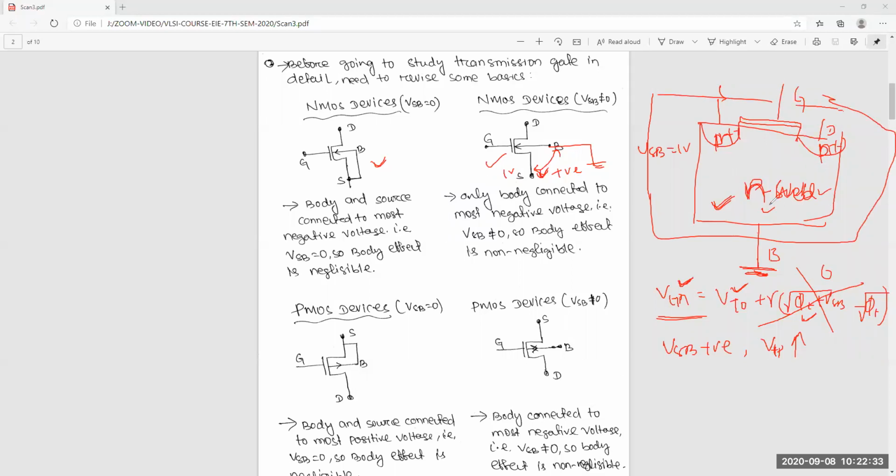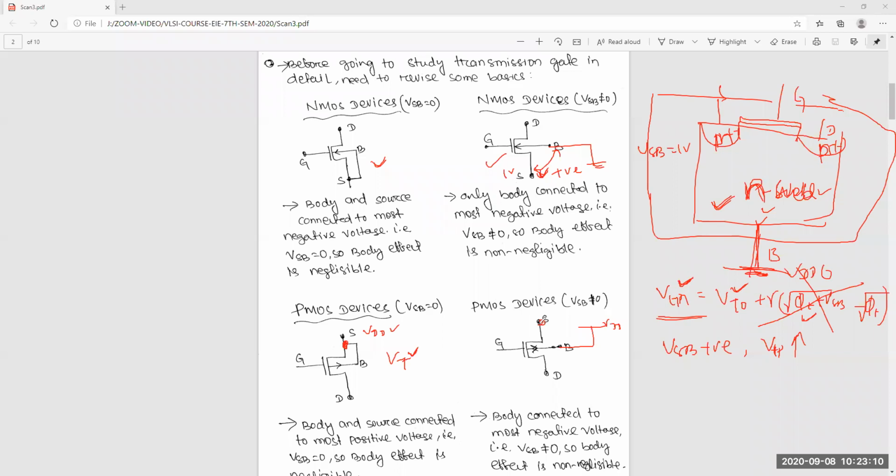Okay. So this is NOL and this is connected to VDD for PMOS. So that's why the body is by default connected to VDD. So here body and source are connected to VDD. That means there is no source to bulk voltage. This is 0 voltage. So that's why the VT is not changed. It's the same. But here you can see this point is VDD.